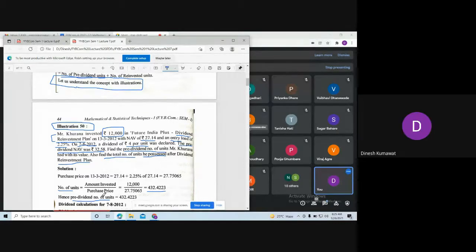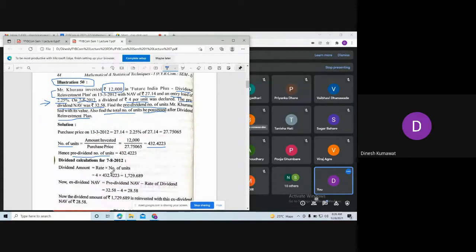Okay. Now you can see on the third line we are declaring the dividend. Okay, so now we are doing dividend calculation for 7th August 2012. First, we are going to calculate the dividend amount using this rate of dividend and the number of units which we calculated.